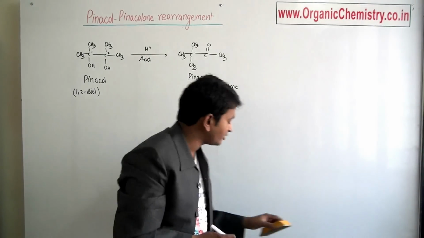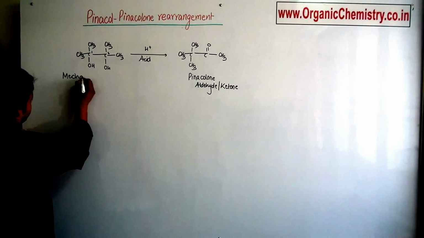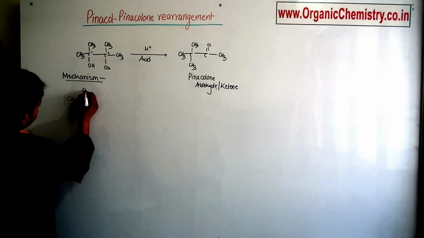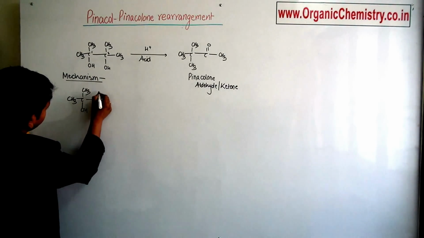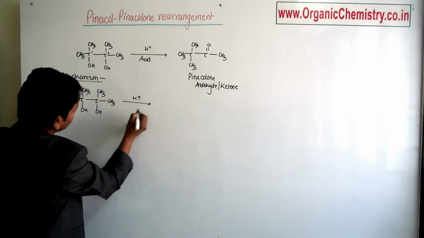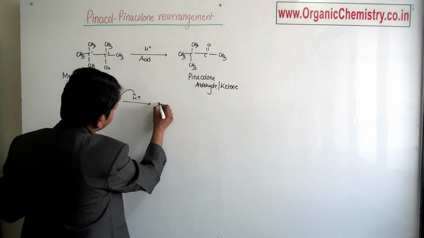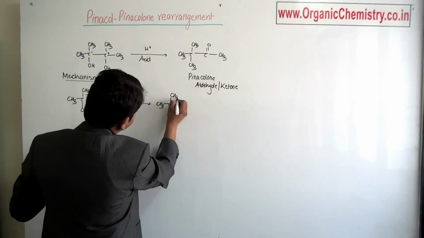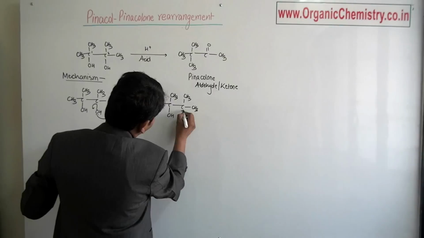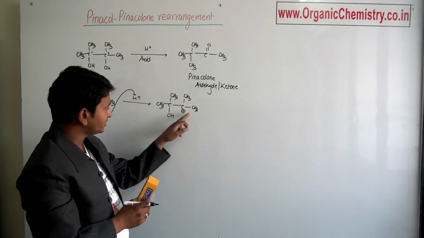If we carefully analyze the mechanism of such a reaction, this pinacol, when treated with acid, the oxygen lone pair attacks over this position, loses a water molecule, and first forms a carbocation. This carbocation is stabilized by 6 hyperconjugation and 3 inductive effect.